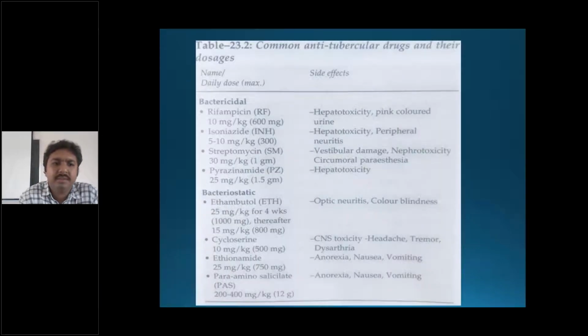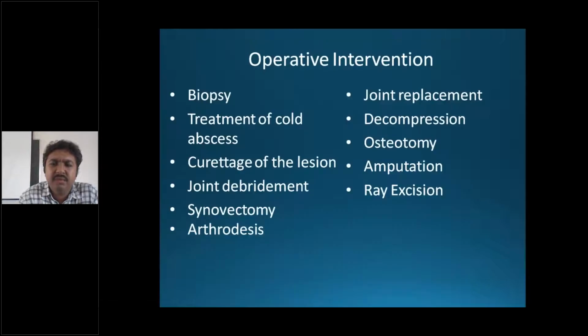So you all know rifampicin, isoniazid, streptomycin, pyrazinamide, ethambutol, cycloserine, ethionamide, para-aminosalicylic acid. So bactericidal and bacteriostatic. So what surgeries or what operative intervention do we do in bone joint tuberculosis? We can perform a biopsy to see the pathology, that caseation necrosis, epithelioid formation, Langerhans cells, and biopsy can be done as an OP procedure, or you can do a CT guided biopsy, or you can do biopsy under anesthesia.